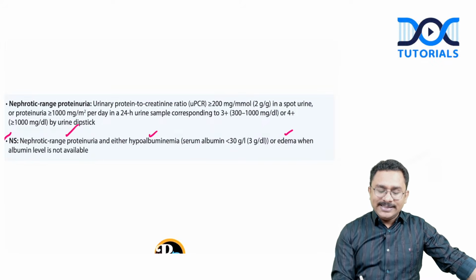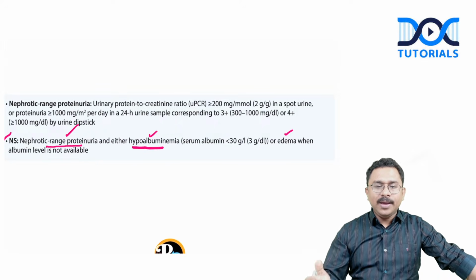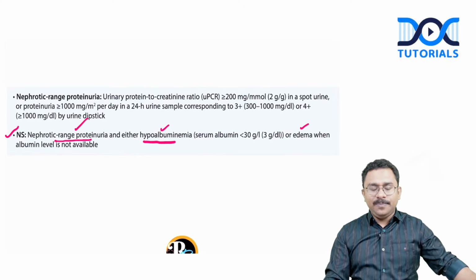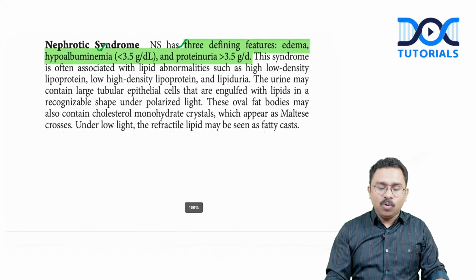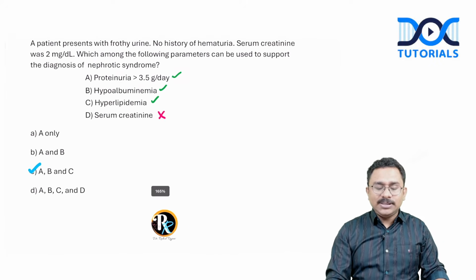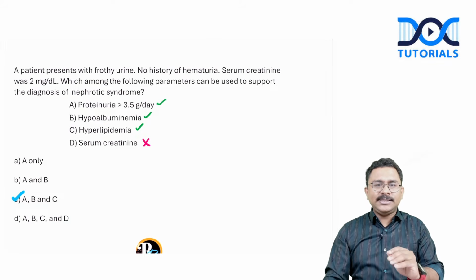So the essentials are definitely nephrotic range proteinuria and hypoalbuminemia, or edema when the albumin level is not available. That is why I want to know exactly the framing of the question. Only then can you come to an exact diagnosis. So for this question, the answer will be option C.